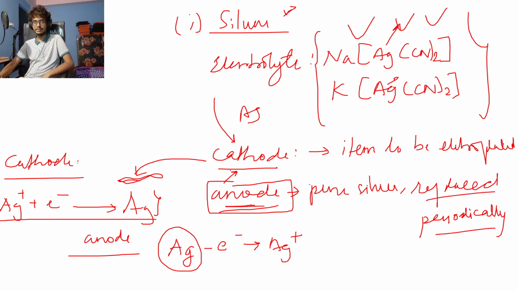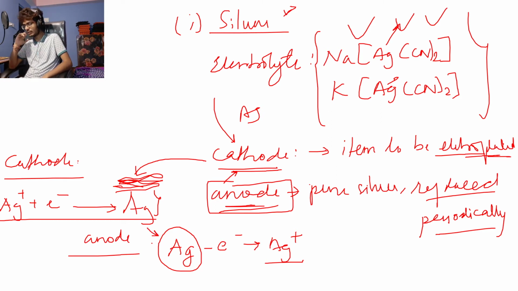So in the cathode, where the item to be electroplated is placed, pure silver is being discharged. Then in the anode, we have silver ion produced as a result of oxidation of the pure silver metal. So any doubts on this?